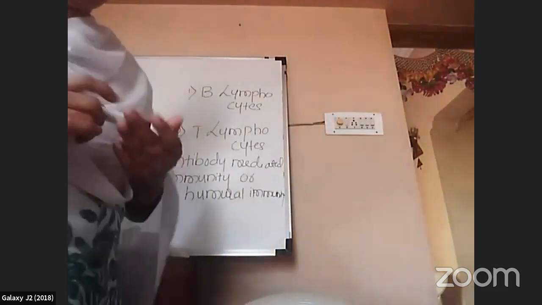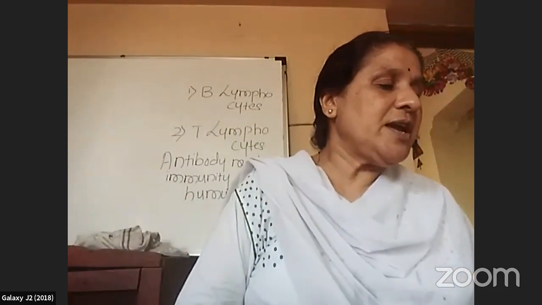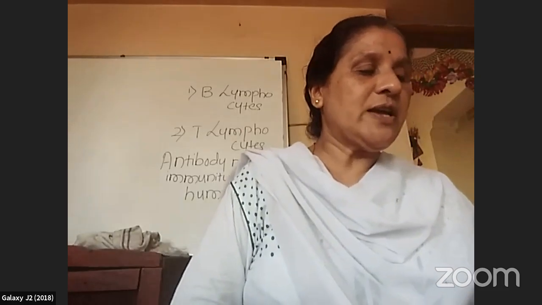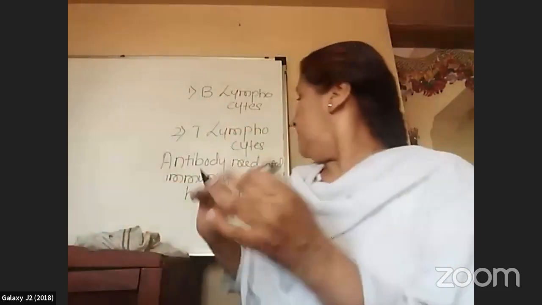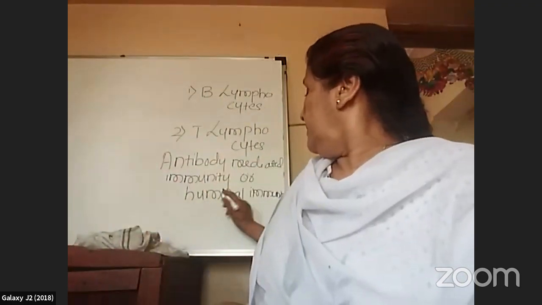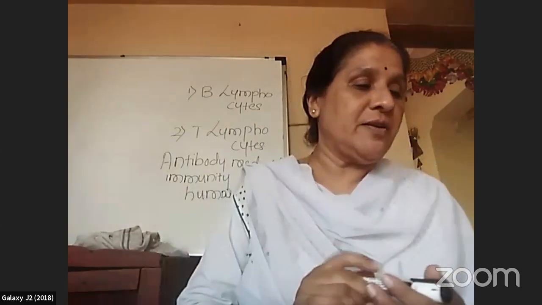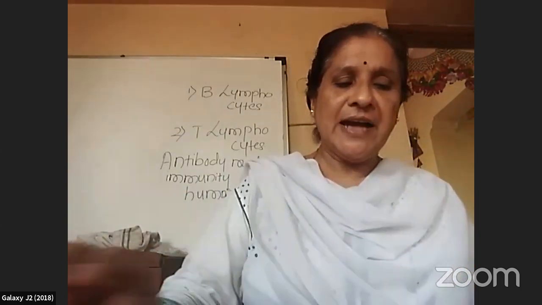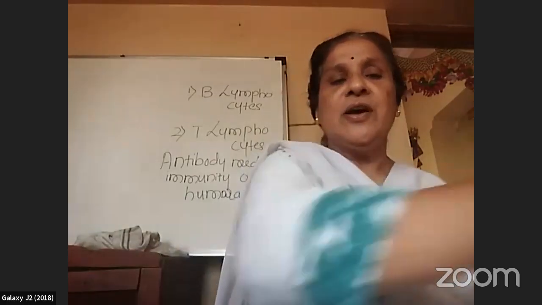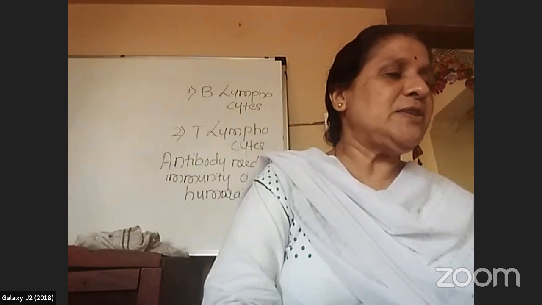The immunity which is produced by the B lymphocyte is called antibody mediated immunity, or otherwise called humoral immunity. So these lymphocytes act indirectly by producing the antibodies.